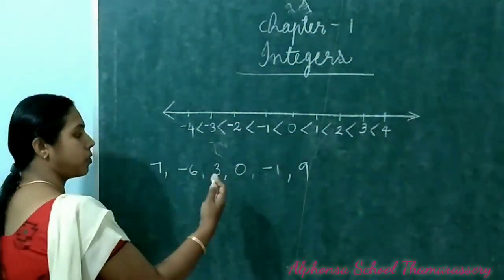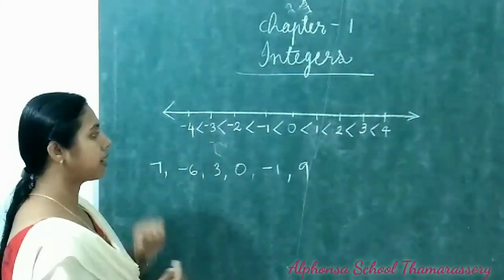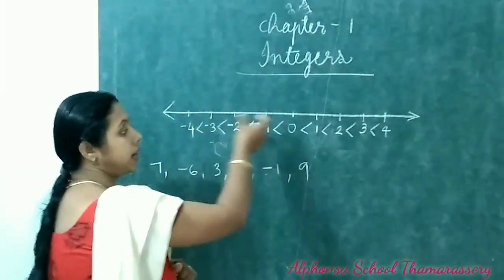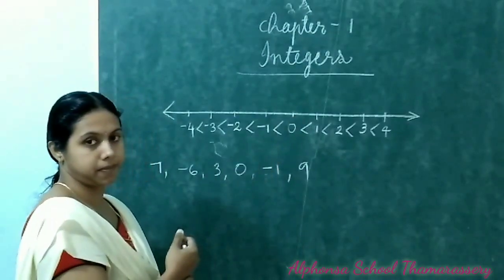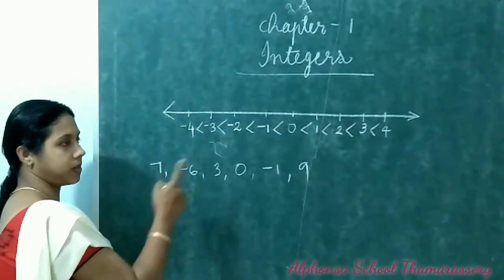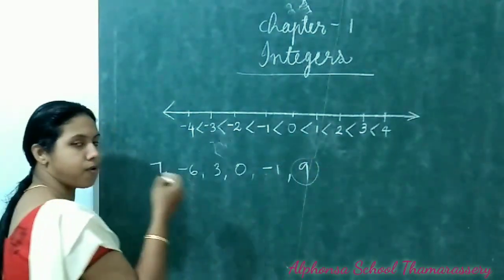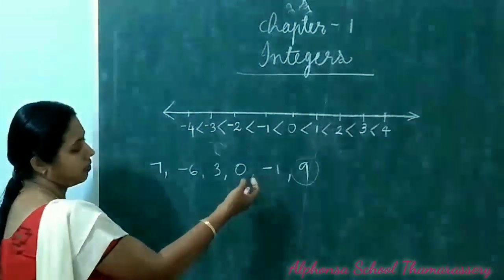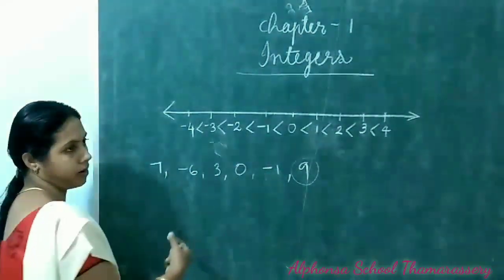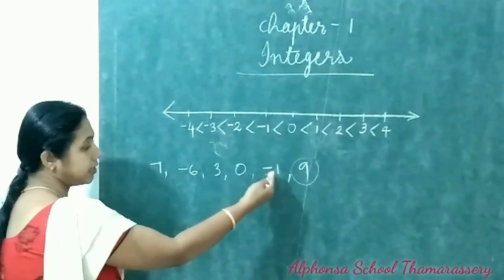So here first of all we want to identify which is the smaller number and which is the greater number. In this number line very easily we can identify here minus 4 is the smaller number and plus 4 is the bigger number. So in these numbers the greater number, that is a positive number, will be the greater number. So greater number will be 9. And the smaller number, when you are looking here, you can see the negative numbers, negative 6 and negative 1. So which is smaller number? Negative 6 is smaller than negative 1.